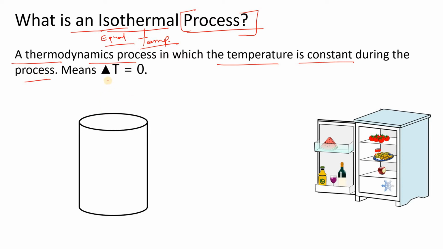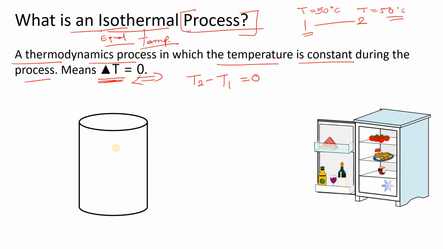Now what happens here, this delta T will be 0. What is the meaning of delta T? Delta T means T2 minus T1 is going to 0. If suppose your process is going from state 1 to state 2, and here the temperature is T, then at this state the temperature will also be T. Suppose at state 1 the temperature is 50 degrees Celsius, so at state 2 the temperature will be 50 degrees Celsius because it will not change in the isothermal process.